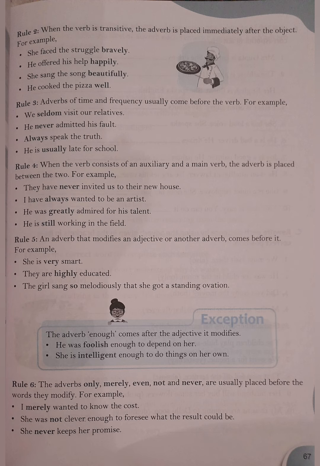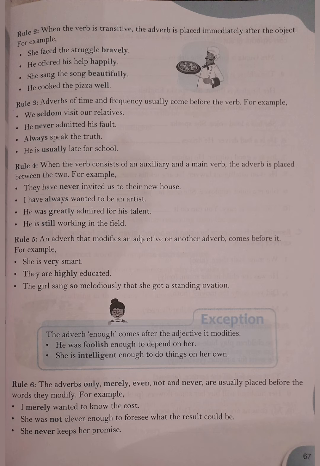Now rule number 5. An adverb that modifies an adjective or another adverb comes before it. The adverb which modifies an adjective or another adverb in the sentence, it comes before it. Like adverbs of degree. She is smart. She is very smart. Very is adverb of degree and it is before the adjective.